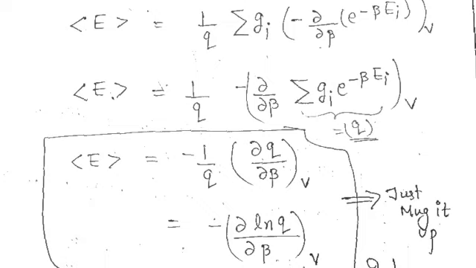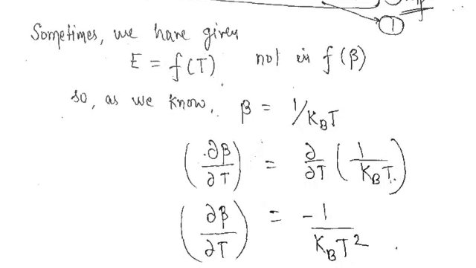So this is actually the formula of the average energy. You will deal with this at every point of time when you deal with molecular average energy. Whenever you do some questions, you will have a very big need of this expression. So I recommend you to please just mug it up here only, so that in future you will not have any problem in solving the questions. Alright, so this is the formula for the average energy. Q is the partition function for that particular system, and beta equals 1 upon kBT.